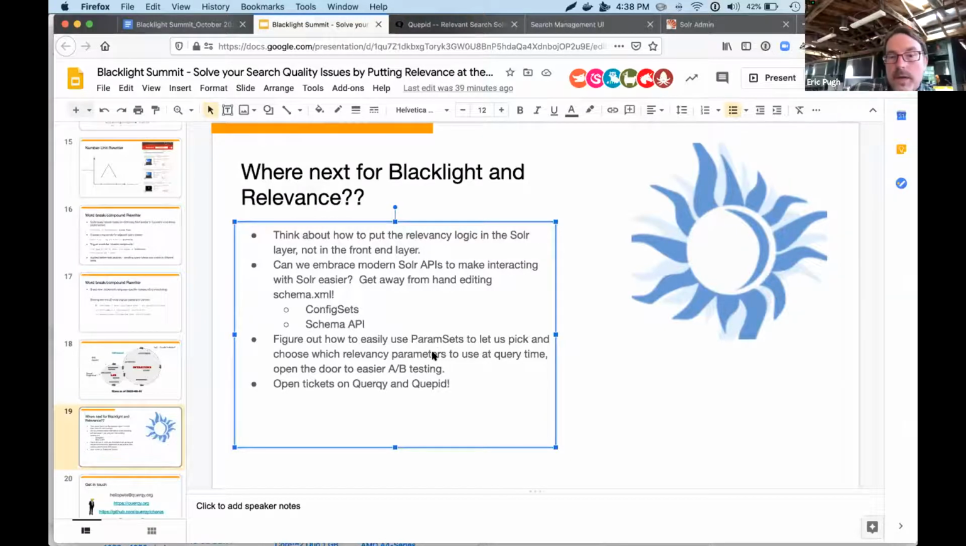And then lastly, I would love to see more tickets opened for both Quirky and Cupid on things that you're experiencing when you're optimizing Blacklight applications. We're building this community.